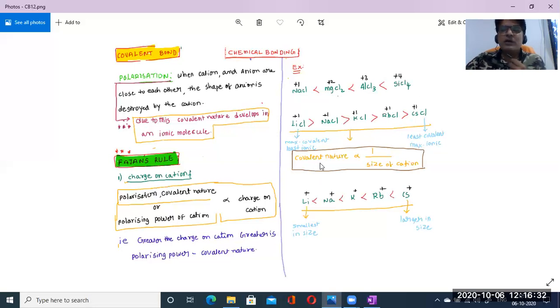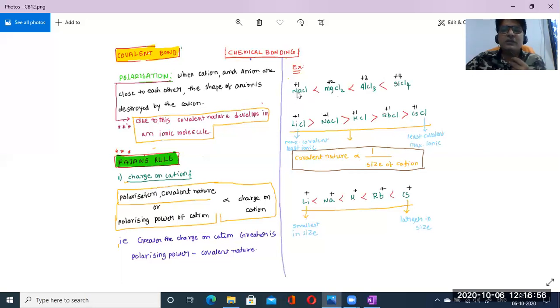See here, I've already given the relation. The covalent nature is inversely proportional to the size of the cation. So if the size of the cation increases, sorry, this one I've given is the polarization nature. Polarization means this one, you can check out the polarization definition once. Here the charge on the cation is increasing.